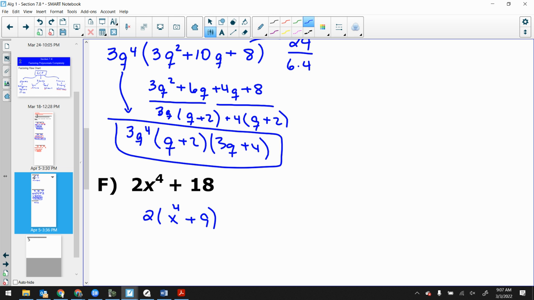Now, x to the 4th, is that a perfect square? Yes. Is 9 a perfect square? Yes. But is it a minus sign? No. So that means I'm done. I knew somebody was going to say it's prime. But did we do something to it? The common tendency is to say that since you couldn't finish out your flow chart, you'd say it was prime. No. We did something to it. Didn't we factor it by GCF? Then that's my answer. Not prime.